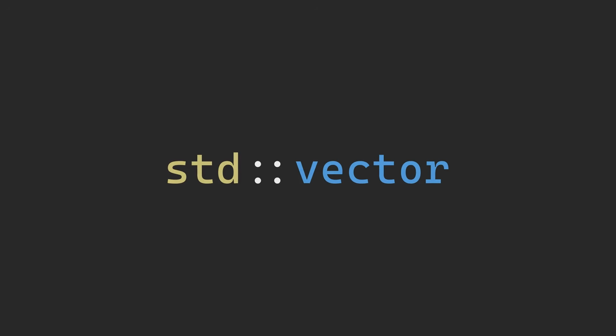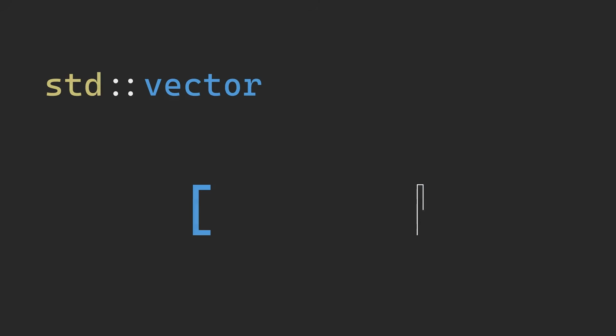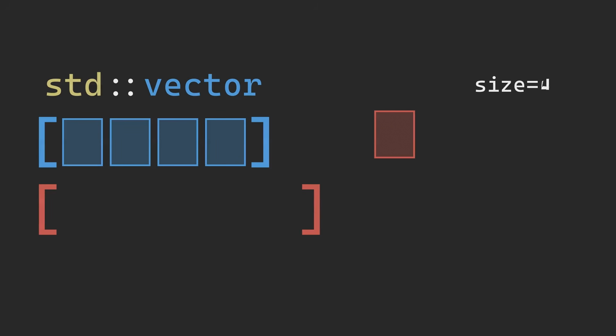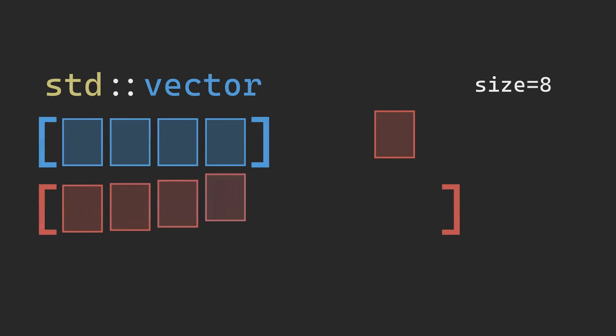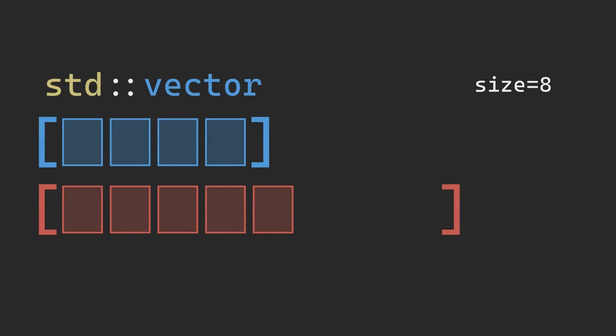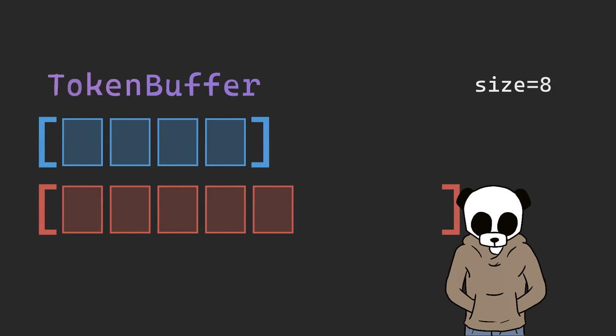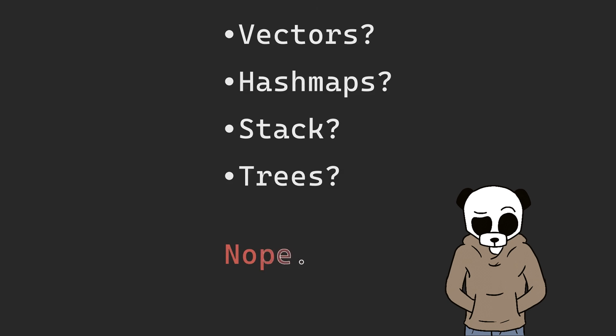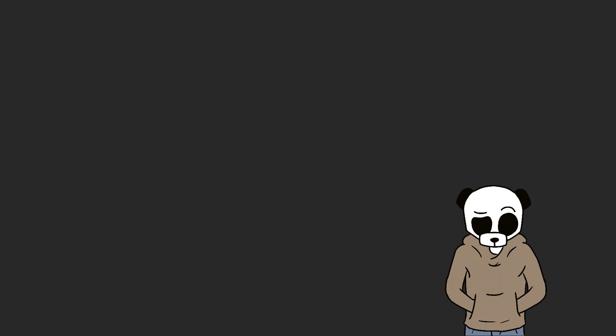In case you didn't know, a vector in C++ is actually just an array, but it's dynamically sized. You set a default size, add elements until it's full, and if a new one needs to be added, you allocate a new array with double the size, copy the old elements, and add the new one. So, my token buffer is essentially a C++ vector. I was slowly starting to wish I had some nicer data structures, as C doesn't give any. Keep this in mind, it's important later.